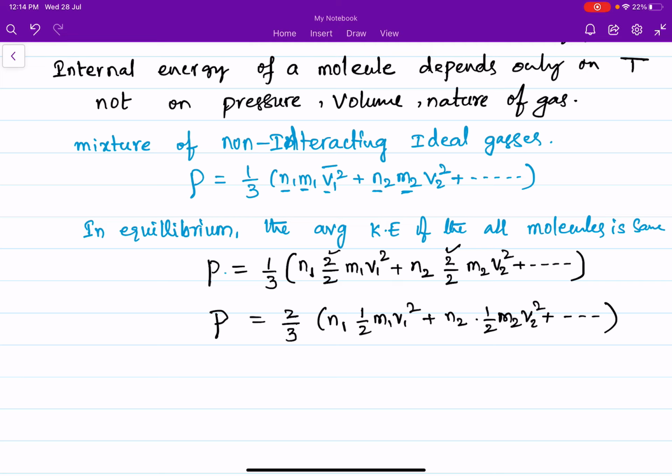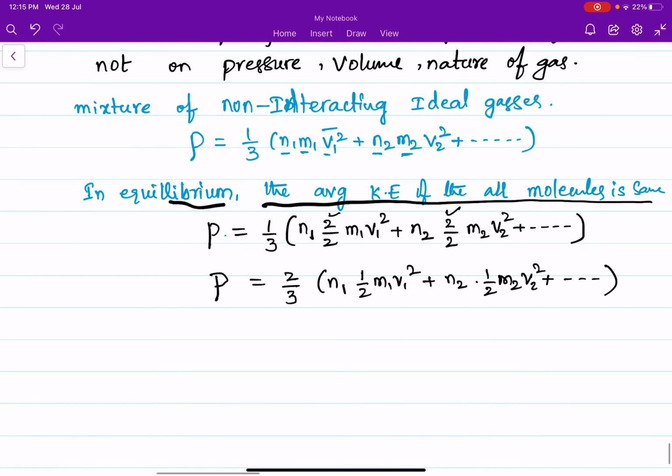We have considered that in equilibrium, the average kinetic energy of all the molecules is the same. So 1/2 M1 V1 square equals 1/2 M2 V2 square equals 1/2 M3 V3 square and so on, which is simply the kinetic energy.